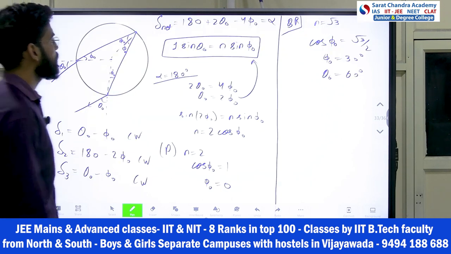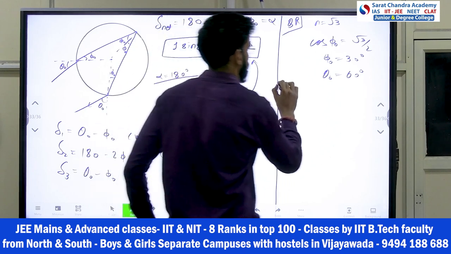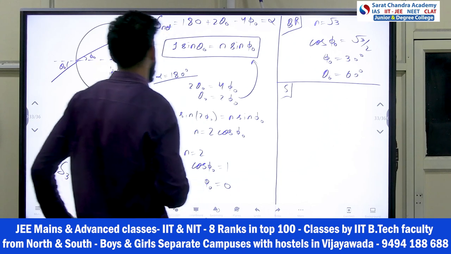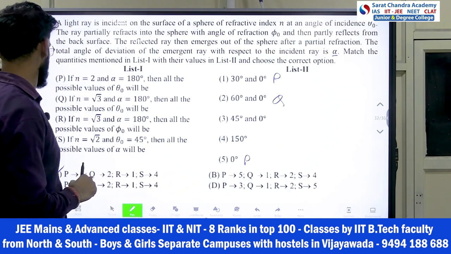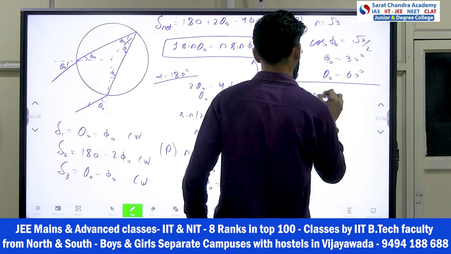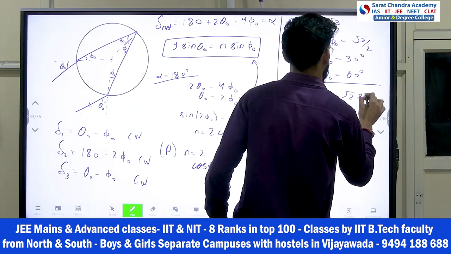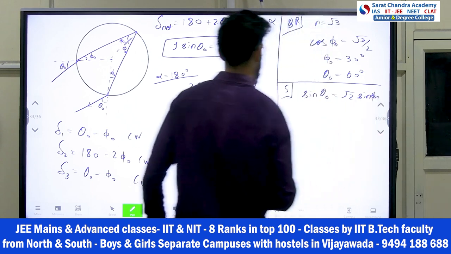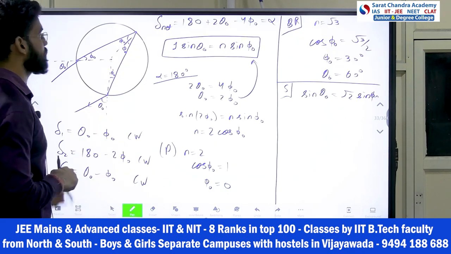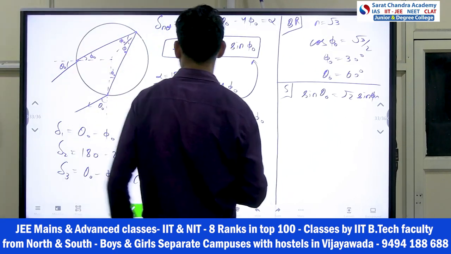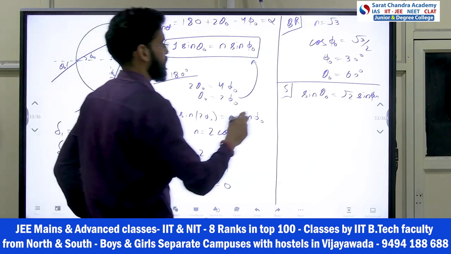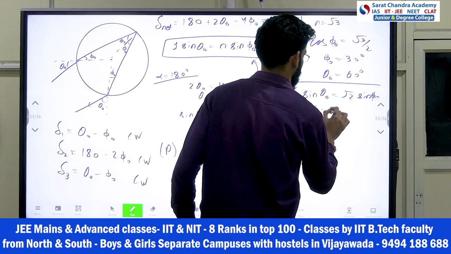That's all. So what I have here, come to the basics again. We don't have this condition right now. S part, n equals root 2. So let's take n equals root 2, sine theta naught equals root 2 times sine phi naught. Let's keep the equation like that only. And here he is saying that theta naught is 45. So then possible values of alpha. Put the value of theta naught 45 here.